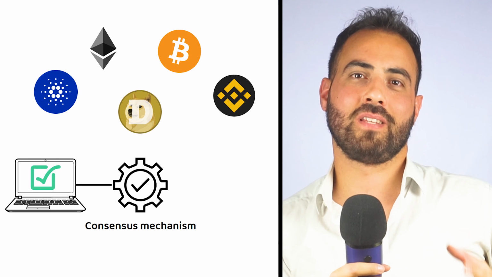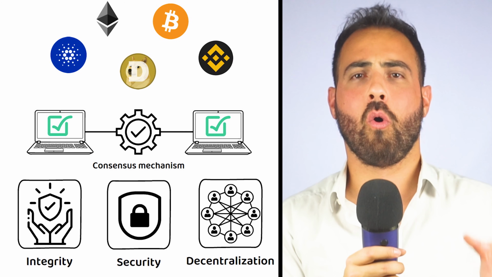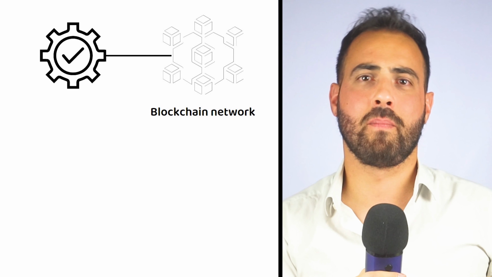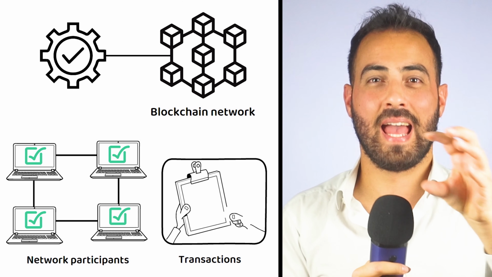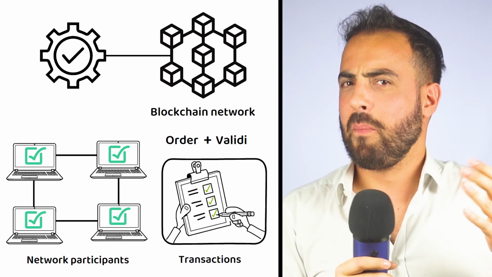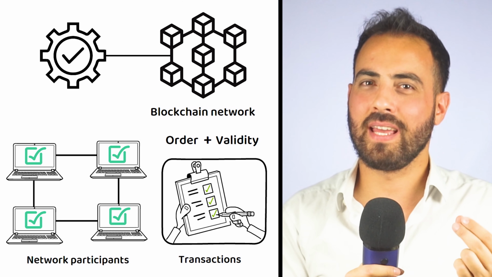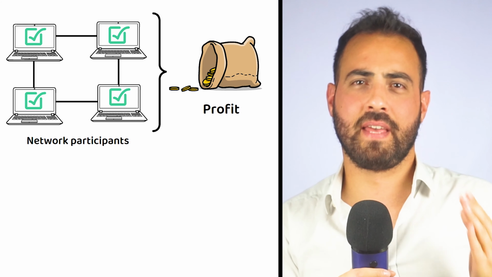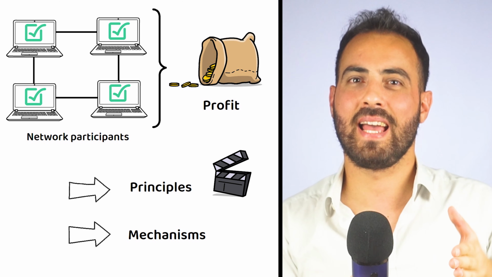In the world of cryptocurrency, consensus mechanisms play an important role in ensuring the integrity, security, and decentralization of blockchain networks. These mechanisms serve as the backbone of every blockchain network, enabling consensus among network participants on the order and validity of transactions. But why do blockchain networks need to validate transactions? And how can network participants profit from this process? Keep watching, because by the end of this video, you will know the principles and mechanisms of the underlying blockchain